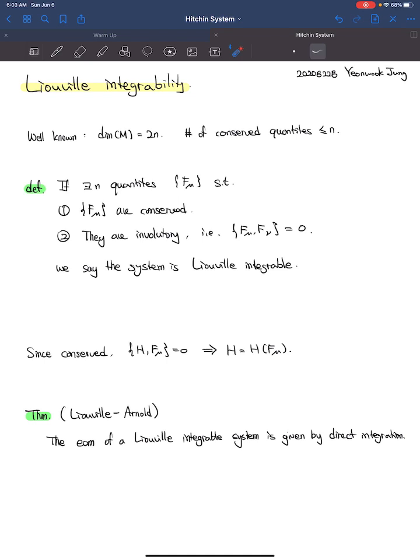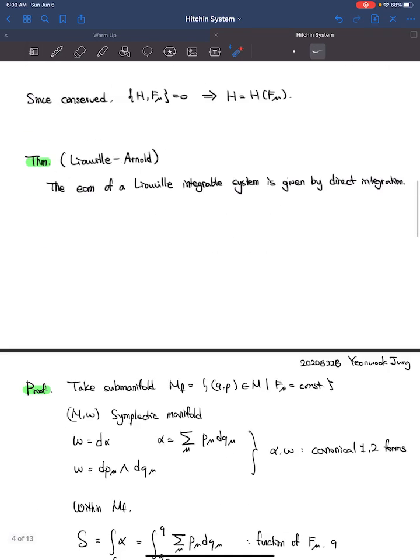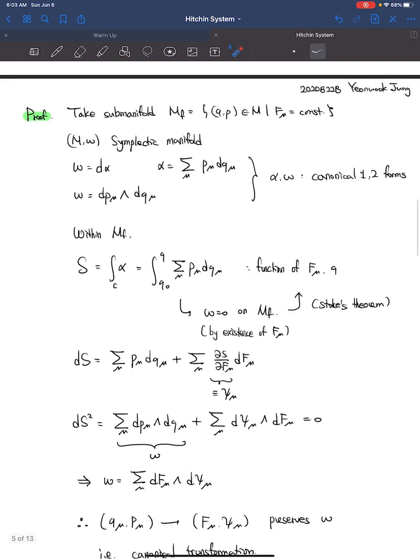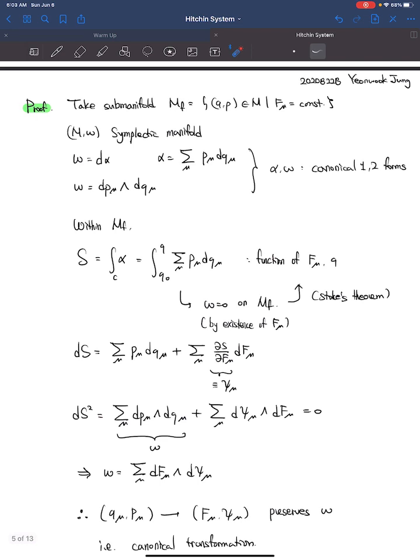But why do we care about Liouville integrability in the first place? It is because of the following theorem by Liouville and Arnold. The equation of motion of a Liouville integrable system is given by direct integration. The proof is simple and insightful.